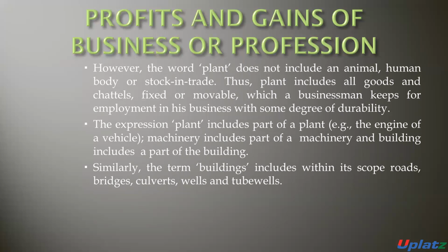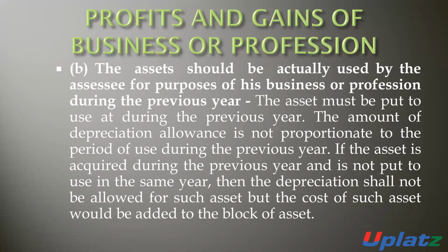The part of the machinery is also considered machinery. The term building includes roads, bridges, walls, tube wells. These all are considered as building. If there is any bridge, then it will be considered as building. Walls will also be considered as building.